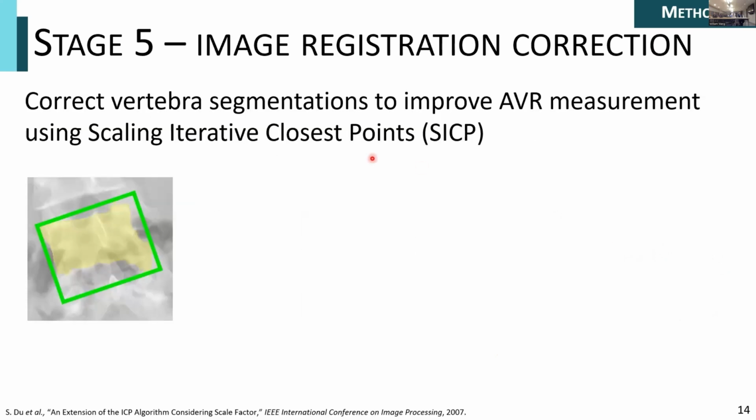And with that, I can move on to image registration correction. If you look at the image on the left here, you can see that in some cases there can be an extra protrusion outside of the vertebral body that can really affect our AVR measurements.